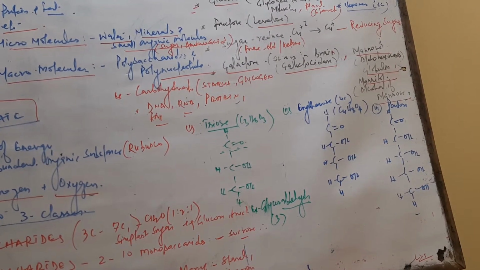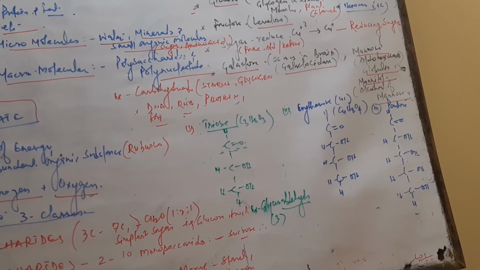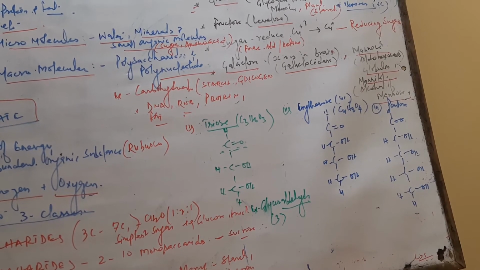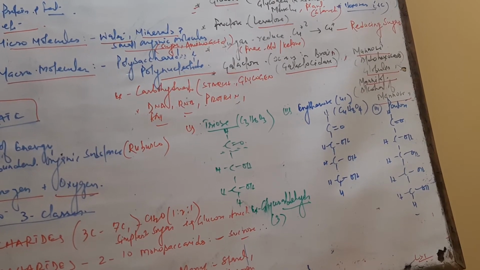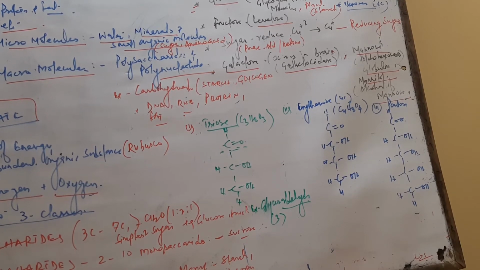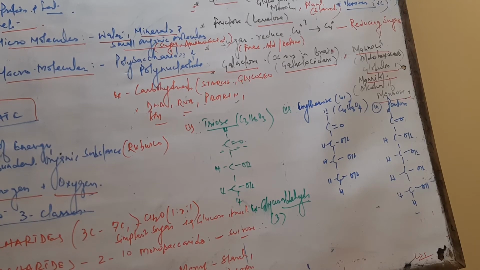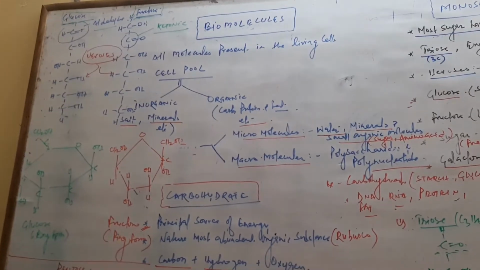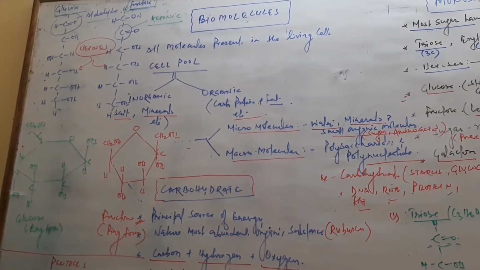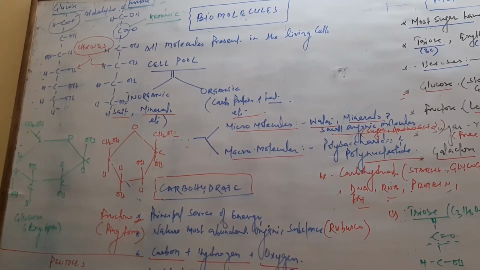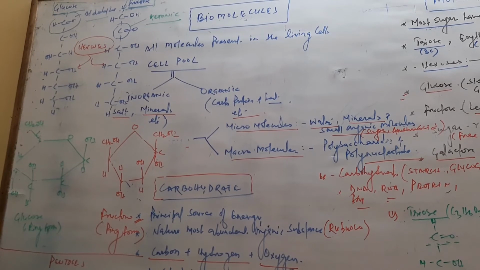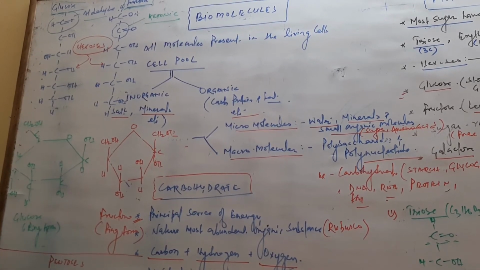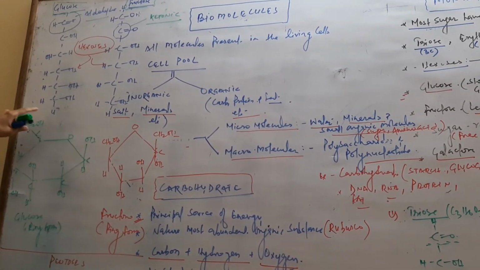Now we come to the hexoses. This is the linear structure of the hexoses, 6 carbons, both glucose and fructose. The difference is that in glucose the functional group is aldehyde, and in fructose the functional group is ketone. Tautomeric shifting takes place, where the shifting of hydrogen produces aldohexoses and ketohexoses. This is the linear structure.